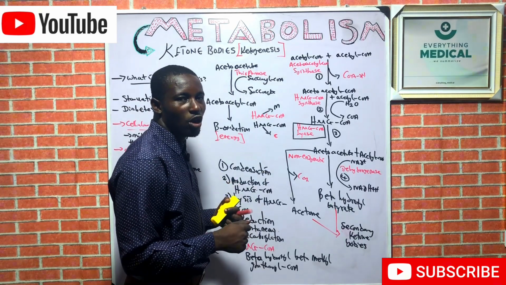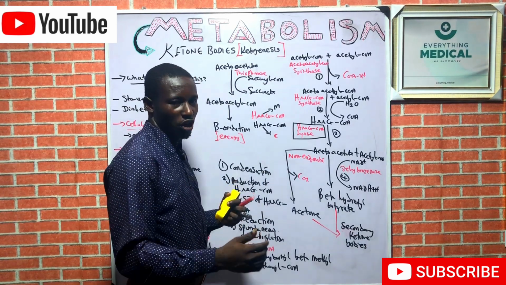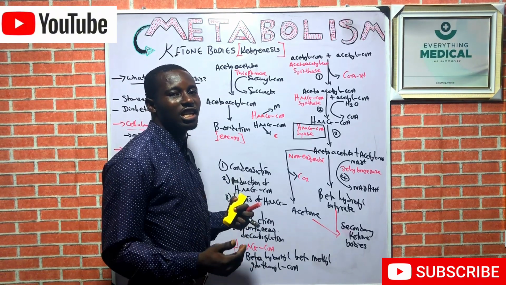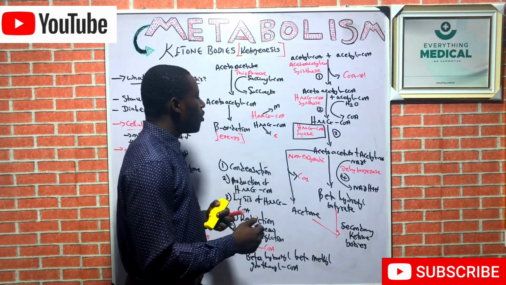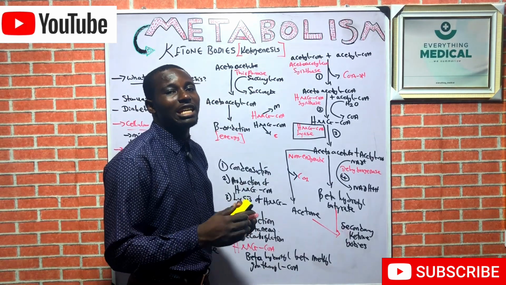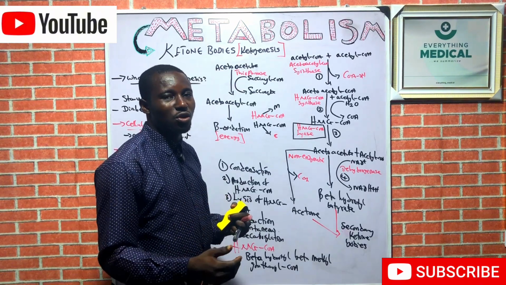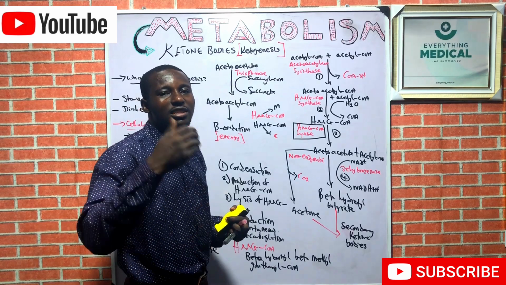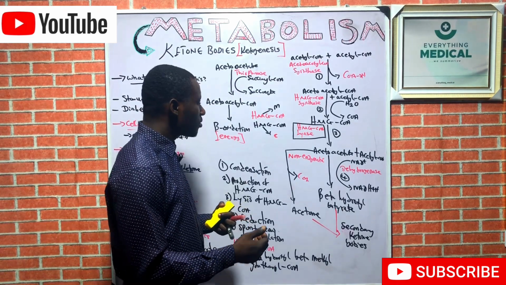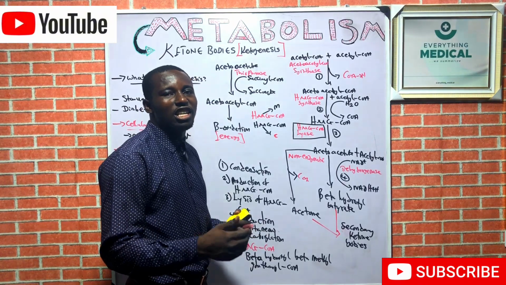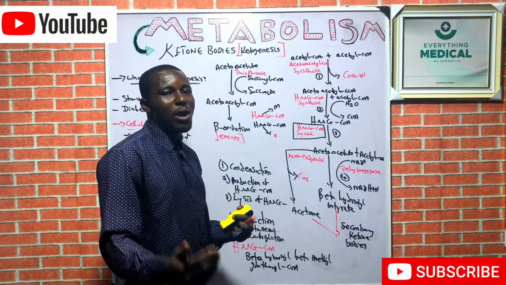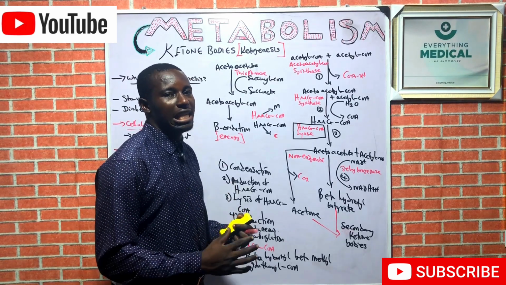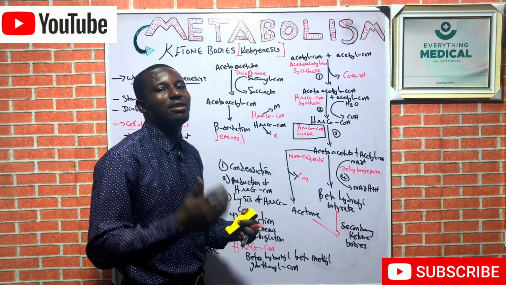The mitochondrial HMG-CoA is the one that features in ketogenesis, so it is a ketogenic HMG-CoA. The HMG-CoA found in the cell cytosol is the one for cholesterol biosynthesis. It serves as an intermediate in the synthesis of cholesterol. Automatically, the cytosolic HMG-CoA is used for cholesterol biosynthesis, while the mitochondrial HMG-CoA is used for ketogenesis. So you have to note their key differences in respect to their cellular compartments.